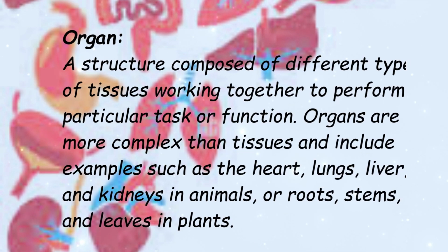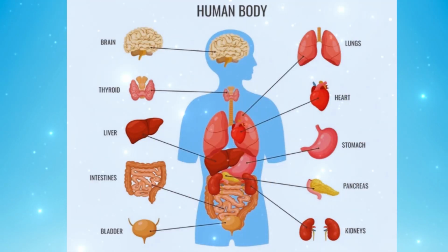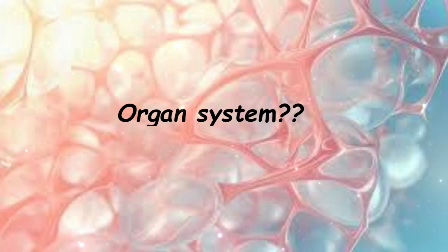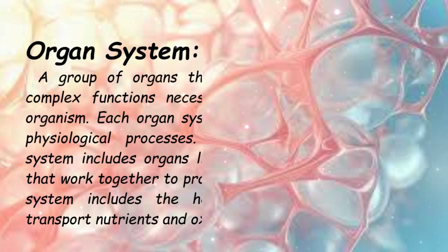Kids, do you know what is an organ? Organ is a structure composed of different types of tissues, working together to perform a particular task or function. Organs are more complex than tissues. Examples of organs are such as the heart, lungs, liver, and kidneys in animals, or roots, stems, and leaves in plants. Do you know what's an organ system?